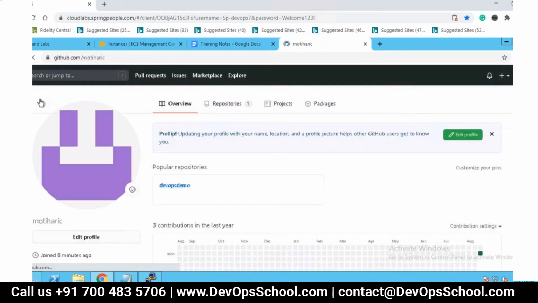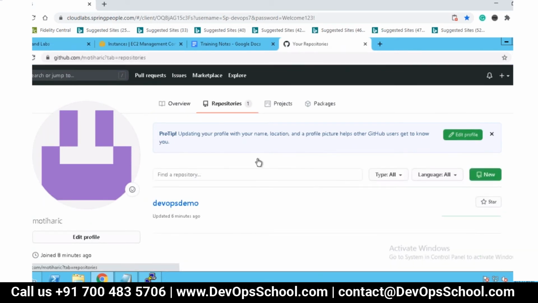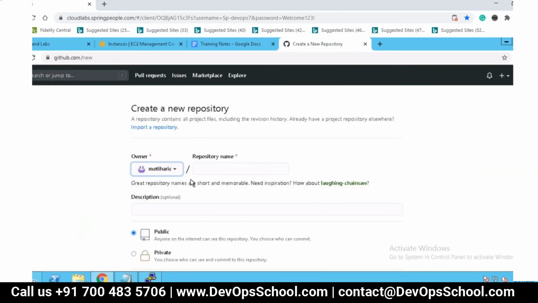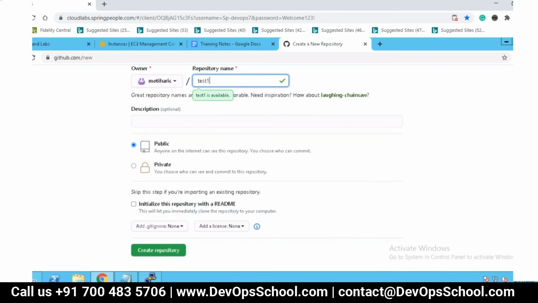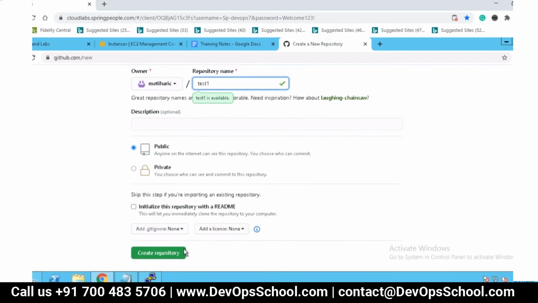Yeah. Now let's create another repository. Do you see an option to create a repo? Yeah, click on repositories. Yeah, click on new repo. Yes, give it a name. Yeah, scroll down. Do not initialize it. Do not initialize it. Click on create repository.